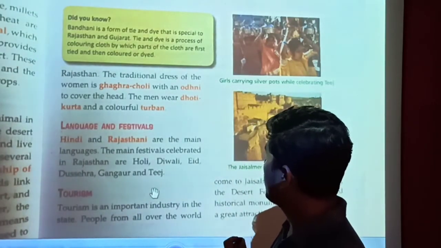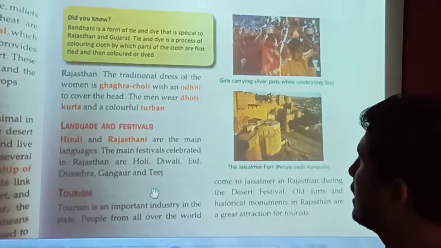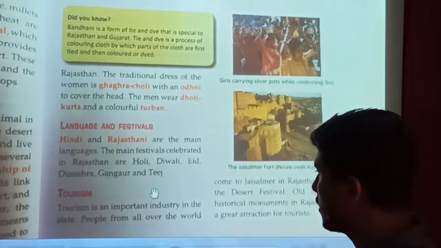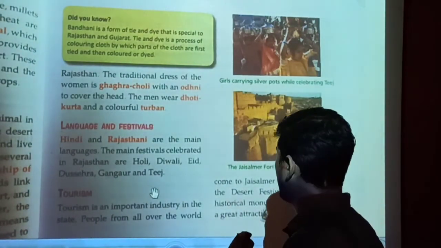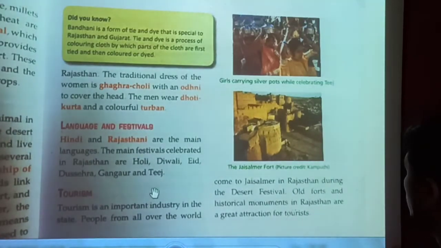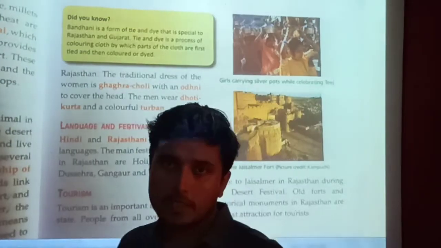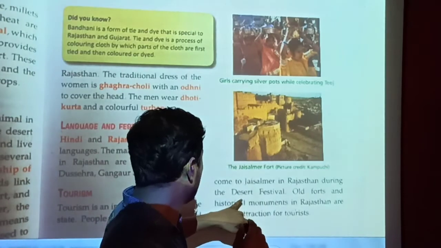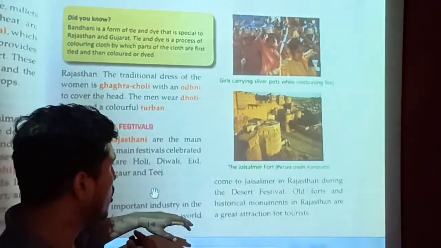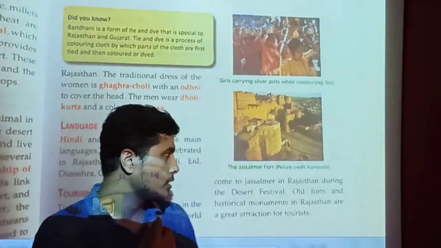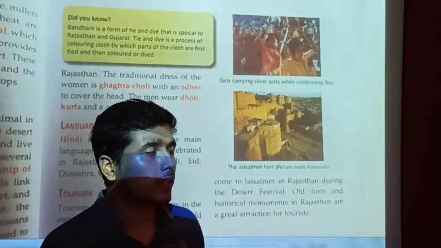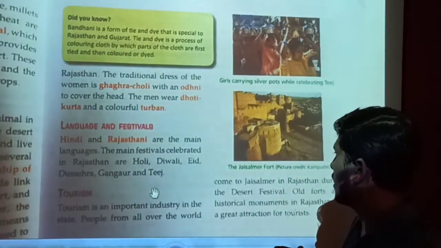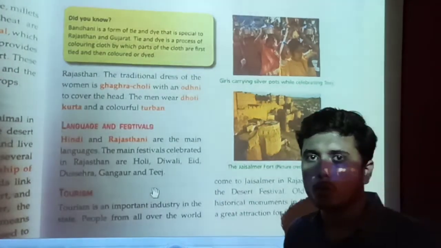After that, if you look at the scope of tourism in the Great Indian Desert, tourism is an important industry in the state. People from all over the world come to Jaisalmer in Rajasthan during the desert festival. Old forts and historical monuments in Rajasthan are a great attraction for tourists. These things attract tourists a lot, and Jaisalmer is one of the good locations there.